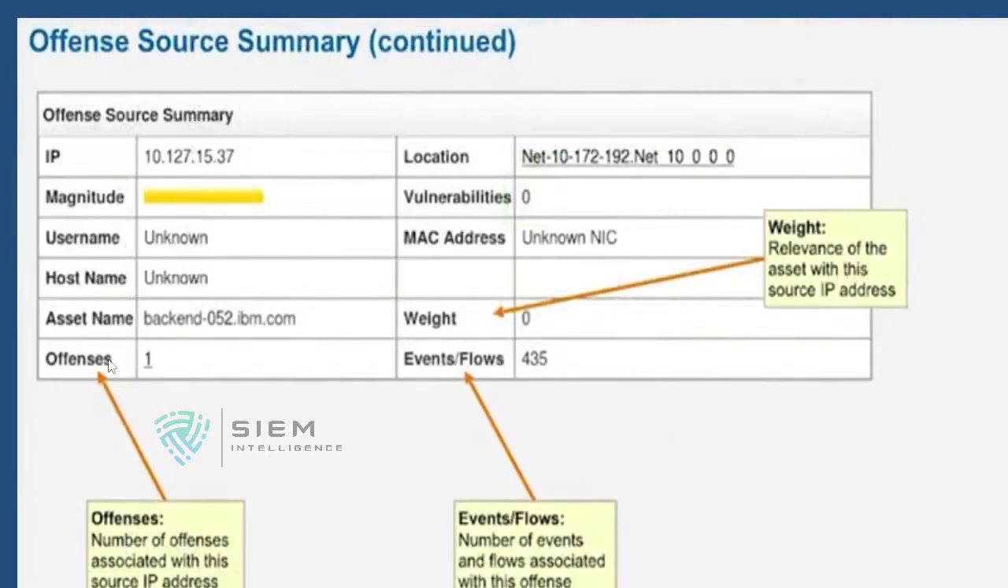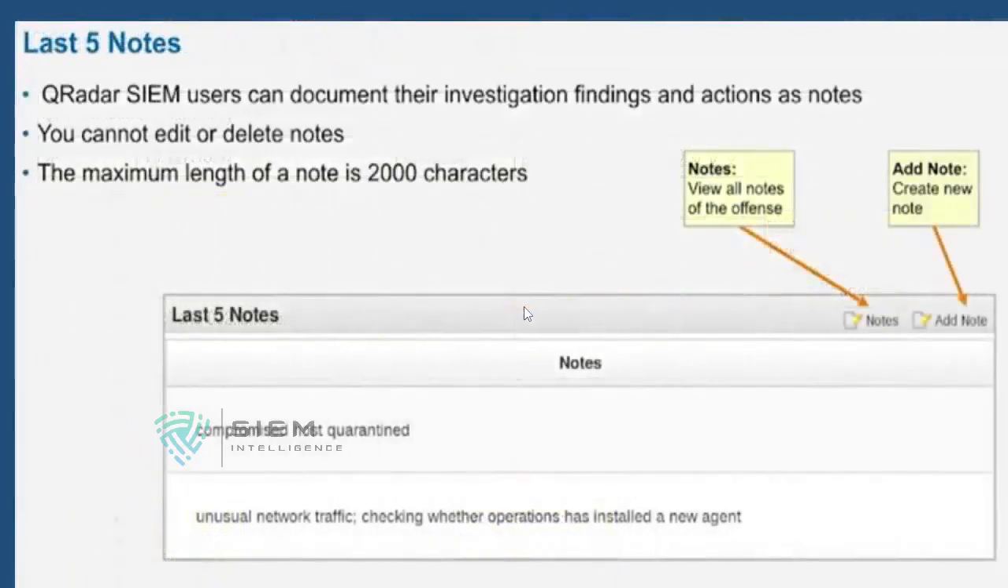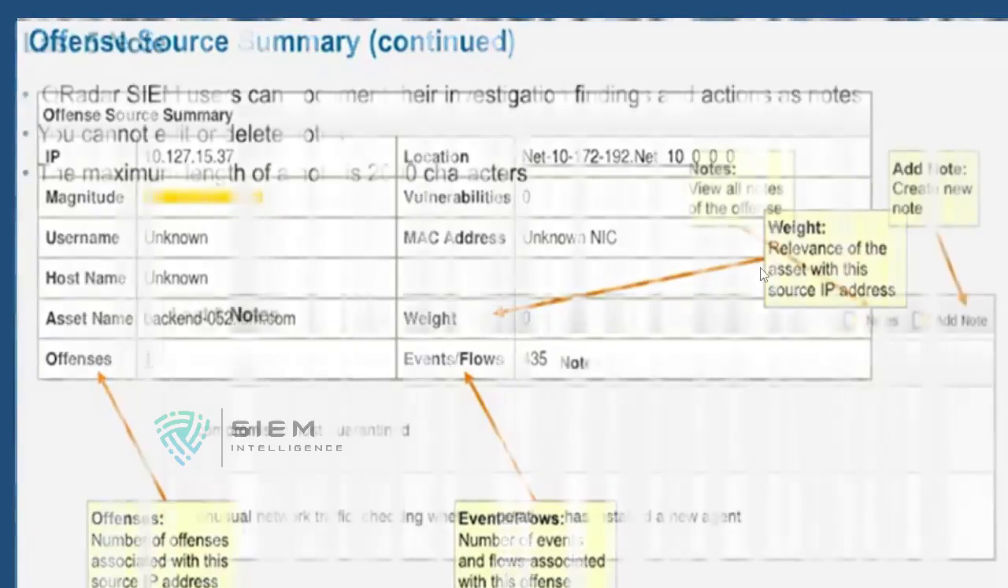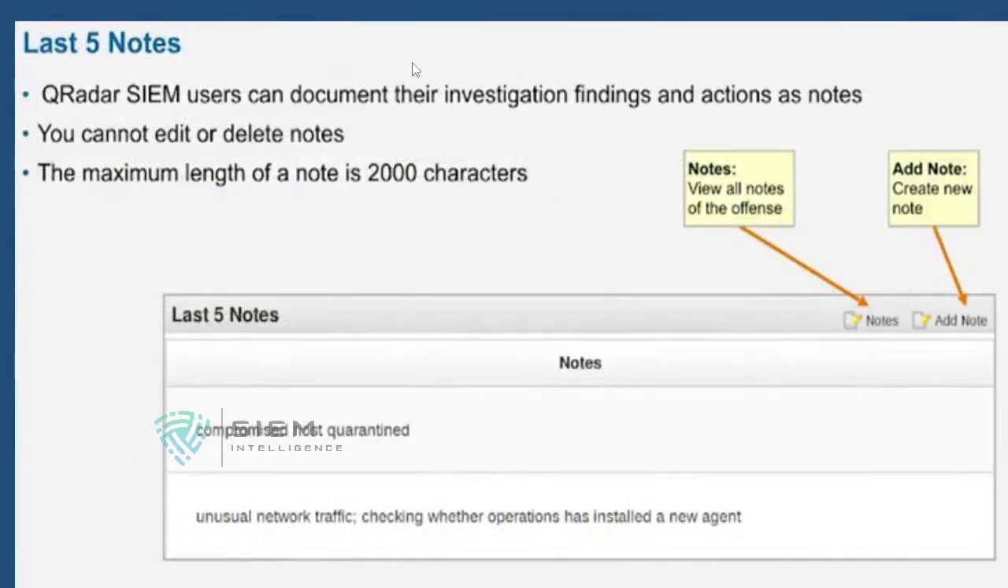In an offense summary view, you can see how many offenses contributed. Again, what is the weight? I told you to see the relevance of the asset with the source IP address. If the relevance weight is quite high, the relevance is also quite high. We can see the last 5 notes. You cannot edit or delete these notes.